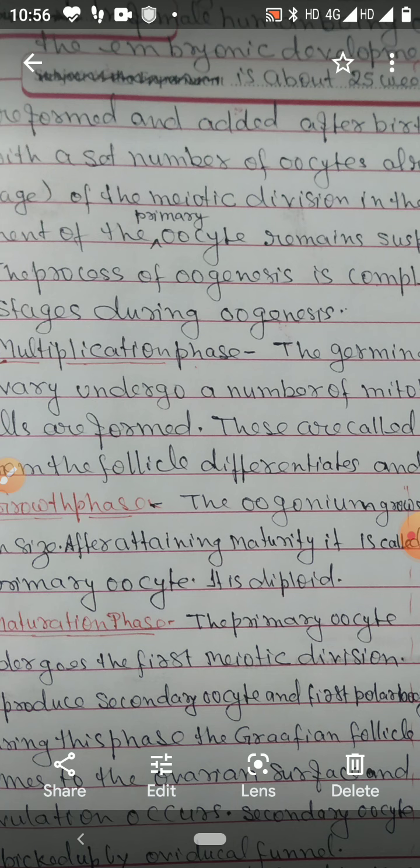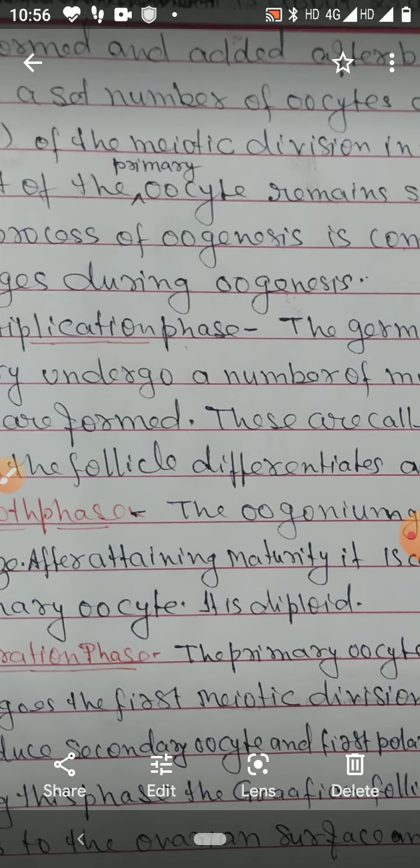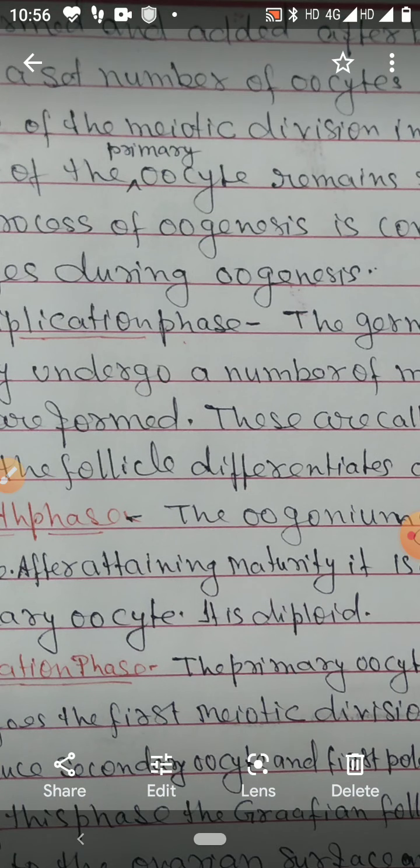These cells undergo a number of mitotic division. After the mitotic division, the cluster of cells are formed. These cluster of cells are called follicle. A single cell from the follicle differentiates and forms oogonium.